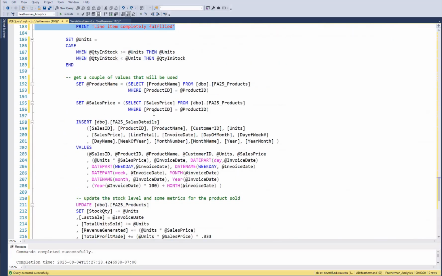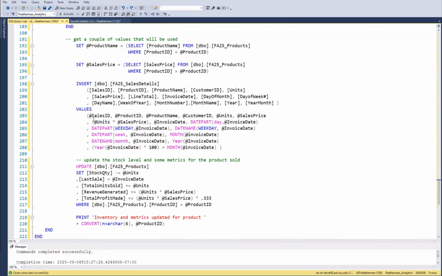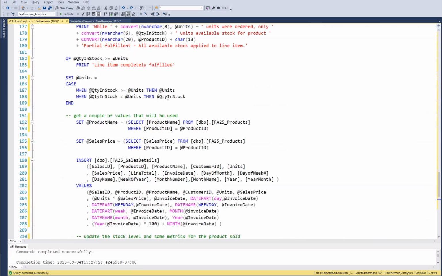And then we could use that value, so units may be reduced to this quantity of stock, and then we're running our update using that units, but that units might be reset to this lower amount.